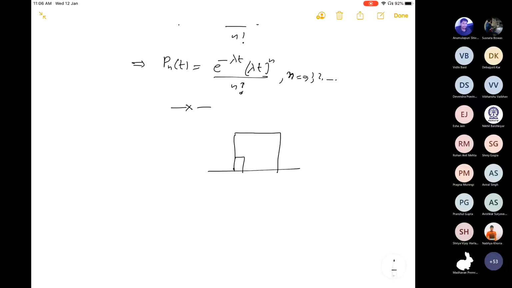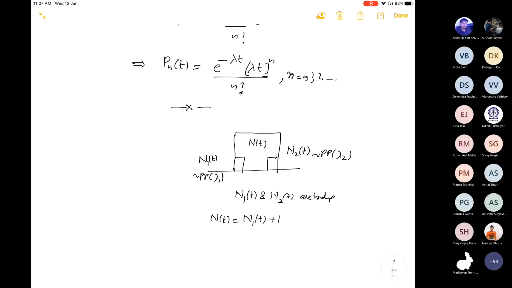supermarket where customers are coming from gate 1 according to the Poisson process with rate lambda 1, and there is a second gate also from where customers are coming according to the Poisson process with rate lambda 2. Both N1 and N2 are independent. Then the total number of customers in the interval 0 to t will follow a Poisson process with rate lambda 1 plus lambda 2.